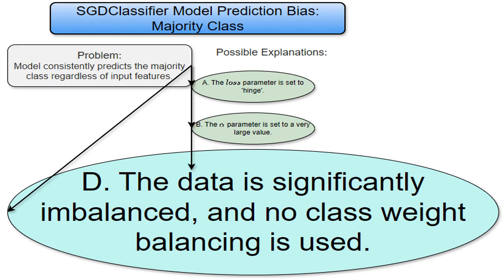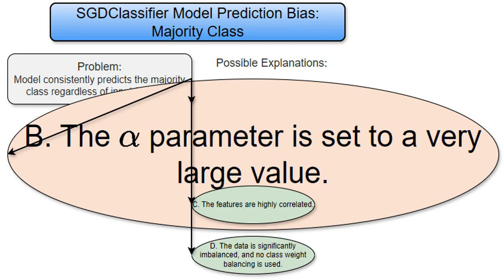Pretty straightforward, huh? The alpha parameter controls regularization strength in the SGD classifier. A very large alpha means super strong regularization. Think of regularization as adding penalties for large model weights. With a huge alpha these penalties become overpowering, forcing the model's weights to become tiny. The model essentially gets simplified to the point that it can't learn any complex relationships from the data. Thus, it resorts to the simplest prediction possible, always predicting the majority class. It's like the model is giving up.